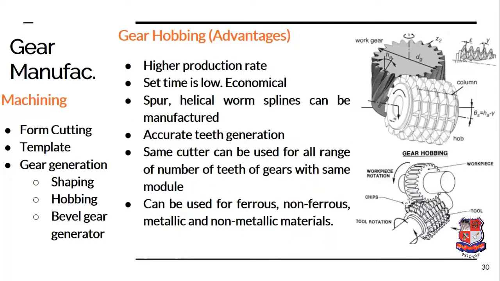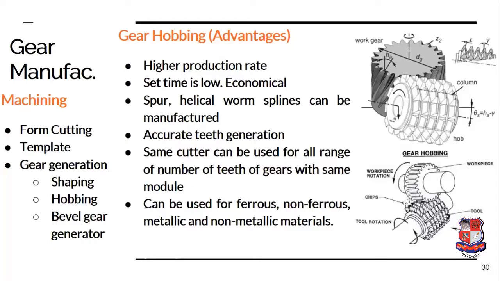Then the advantages of hobbing: it has a higher production rate, higher than that of gear shaping also, and the setup time is economical. Spur, helical, worms, splines, all the rest of the gears can be produced with the help of the hobbing operation. Hobbing is a gear generating process, and therefore accurate gears can be produced.